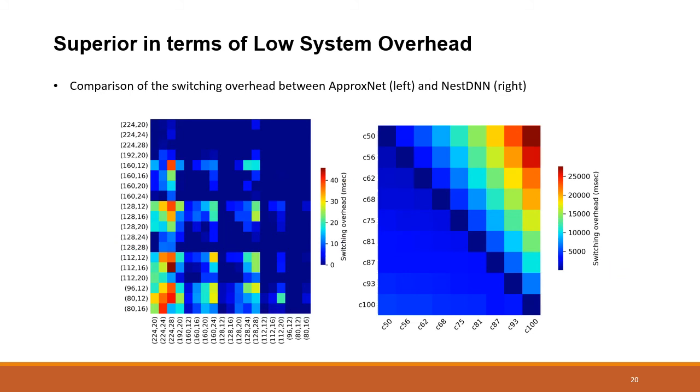We especially look at the switching overhead between execution branches in ApproxNet and compare with NetAdapt, which also has a similar multi-capacity DNN. We show that the switching overhead of ApproxNet is mostly below 10 milliseconds, rarely 10 to 30 milliseconds, while NetAdapt comes with 5 to 25 seconds of switching overhead as we switch from a low capacity model to a high capacity one.